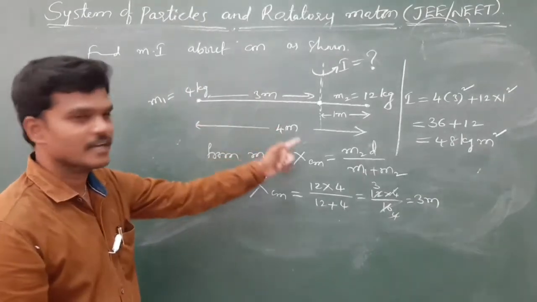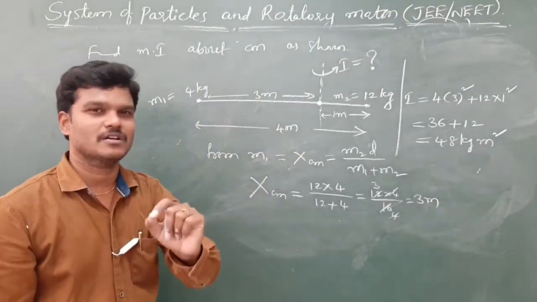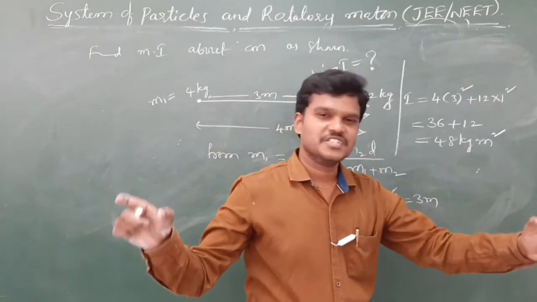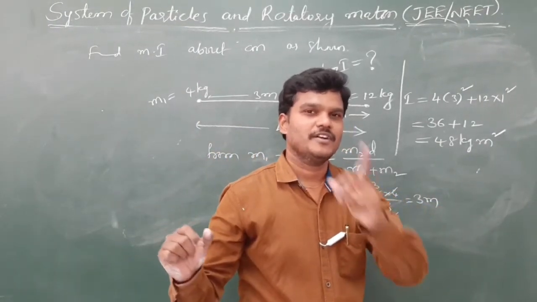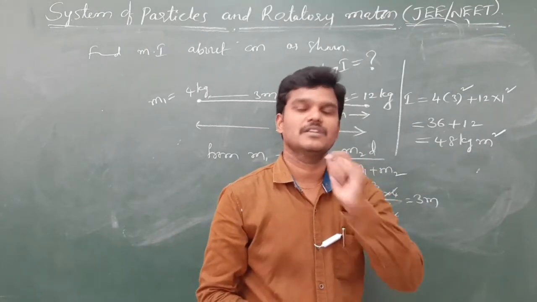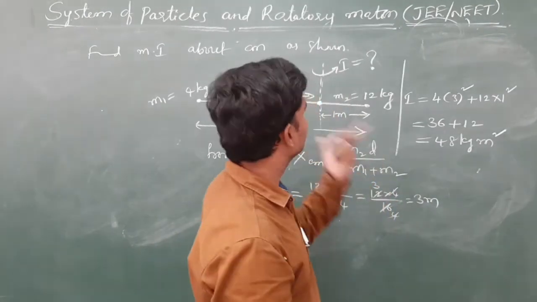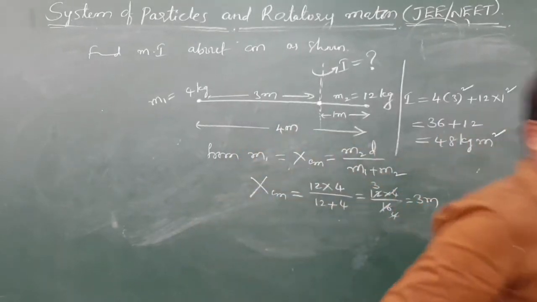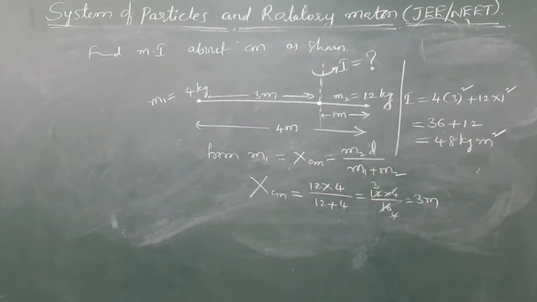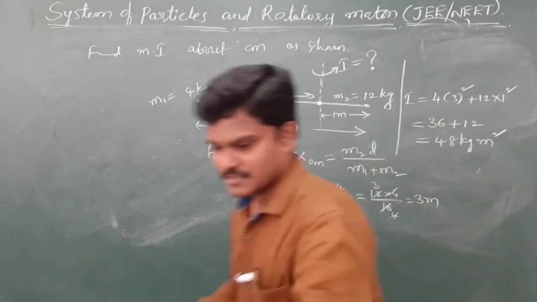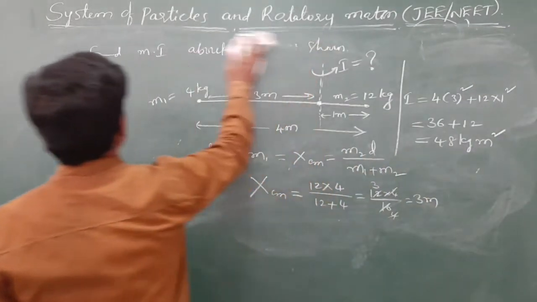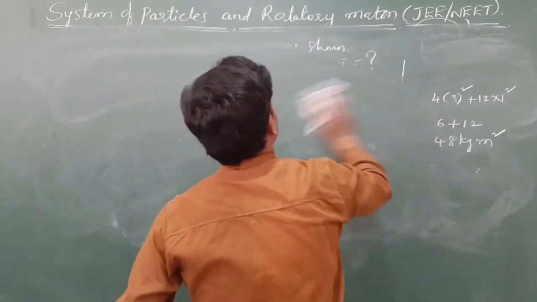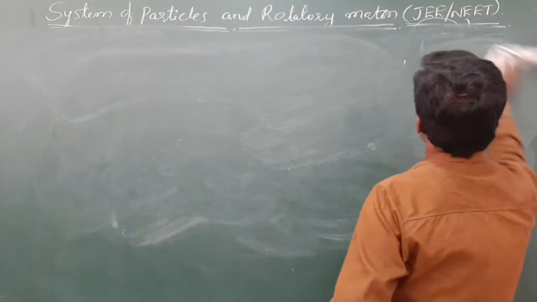They gave this diagram. Otherwise, they may give the data: 4 kg, 12 kg separated by a 4 meter distance. Then find the moment of inertia about the center of mass. Okay, if they give the data, you will substitute values directly, you will get answers. Okay. Let us see one more question, simplest question only. Let me give one question, maintain the question.